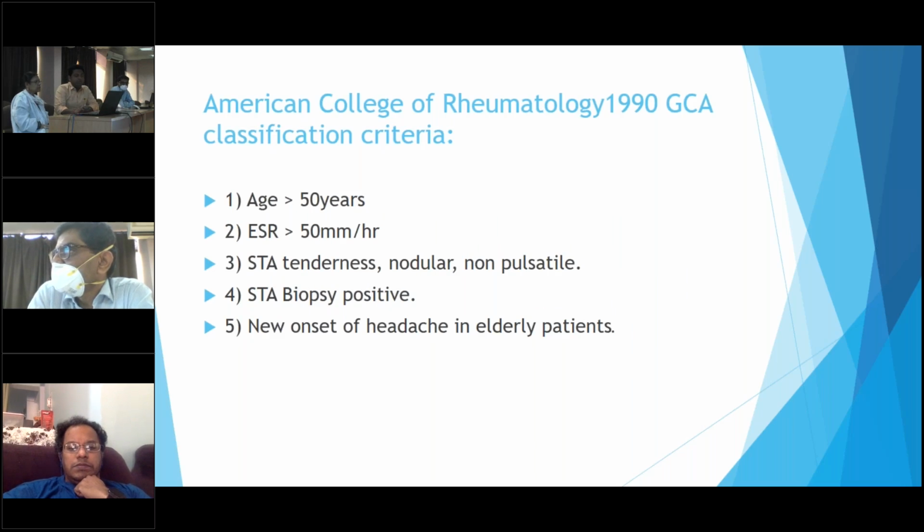The American College of Rheumatology in 1990 gave a GCA classification which includes 5 criteria: age greater than 50 years, ESR greater than 50 mm per hour, superficial temporal artery tenderness, nodular or non-pulsatile, STA biopsy should be positive, and new onset of headache in an elderly patient. Either 3 or more criteria should be fulfilled, but this classification has certain drawbacks, like it does not include vision loss or jaw claudication.